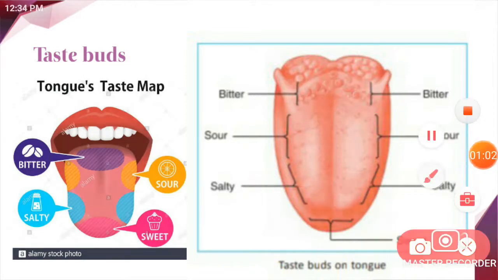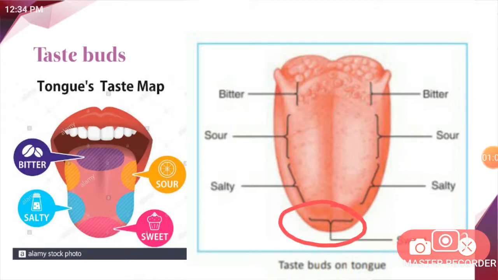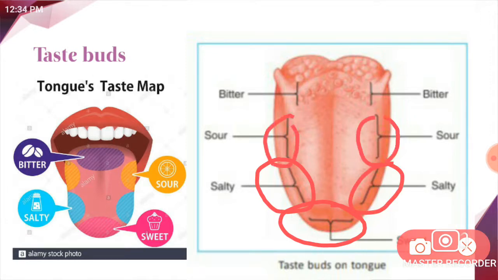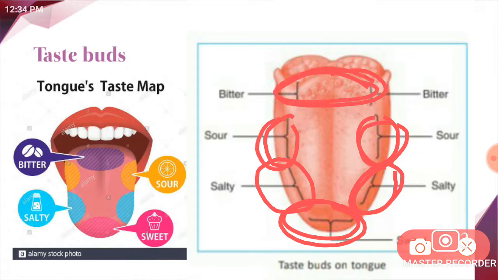Here you see different parts of the tongue tasting different tastes. This part tastes sweet, this part tastes salt, this part tastes sour, and this part tastes bitter. Understood? So we have different parts on the tongue that sense different tastes. That's why taste buds are classified mainly into 4 types which help us to know about sweet, sour, bitter and salt tastes associated with different types of items in our food.